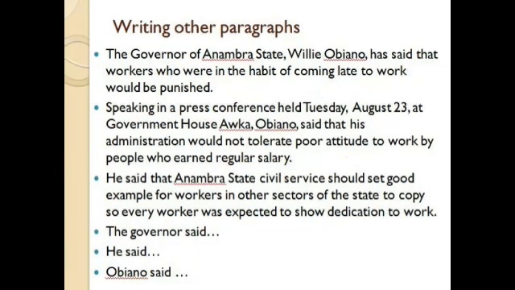Look at this. Writing other paragraphs. The governor of Anambra State, Willie Obiano, has said that workers who were in the habit of coming late to work would be punished. Speaking in a press conference held Tuesday, August 23 at Government House, Awka, Obiano said that his administration would not tolerate poor attitude to work by people who earned regular salary.